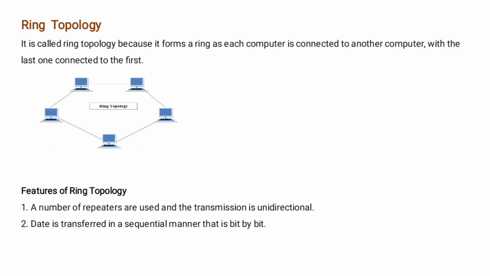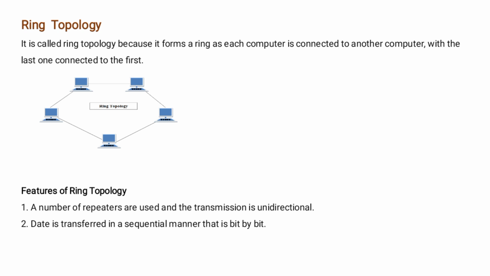Now next is ring topology. It is called a ring topology because it forms a ring, as each computer is connected to another computer, with the last one connected to the first, exactly two neighbors for each device. See, the figure shows a ring topology. Now the first feature of ring topology: a number of repeaters are used and the transmission is unidirectional. And the second feature of this topology is that data is transferred in a sequential manner, that is bit by bit.